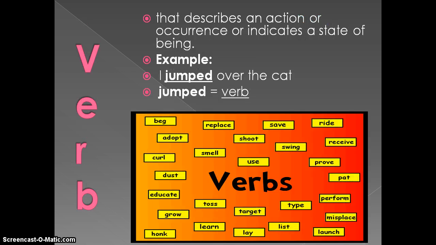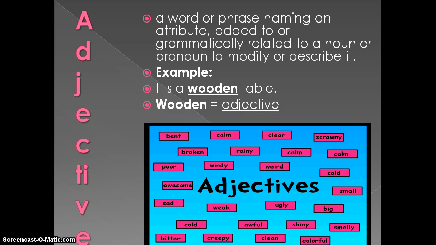Verb describes an action or occurrence or indicates a state of being. Example: I jumped over the cat. The word jumped is the verb.